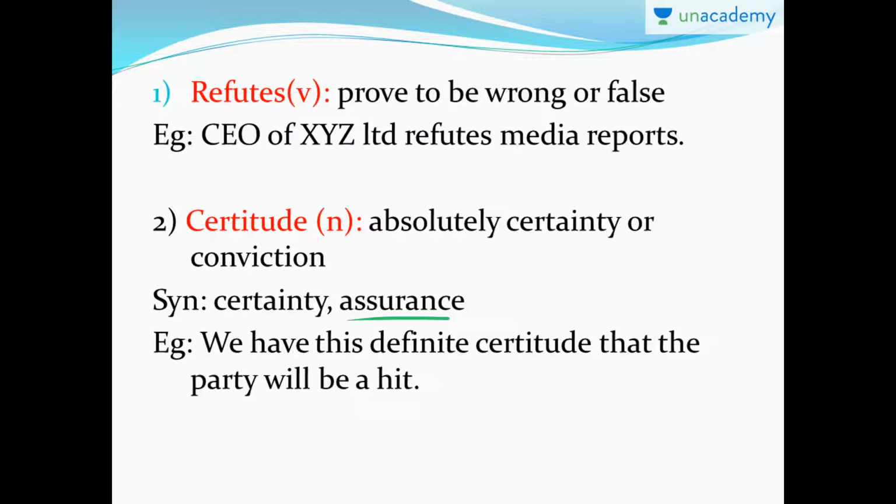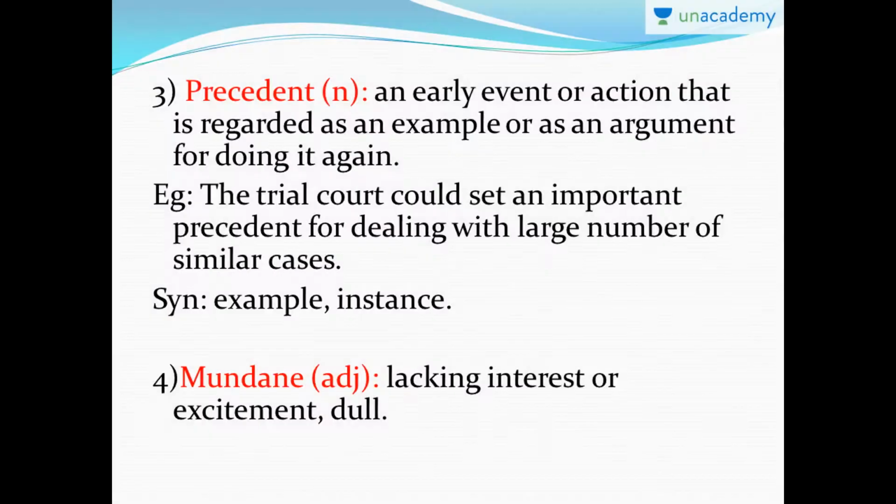For example, we have this definite certitude that the party will be a hit. That means we know it for a fact that the party is going to be a hit. That means we know it, it's certain, it's assured. Everybody knows that it will be a hit. That means there is no doubt about the success of the party. So that's exactly why we use certitude. Okay? That means you're very certain about something.